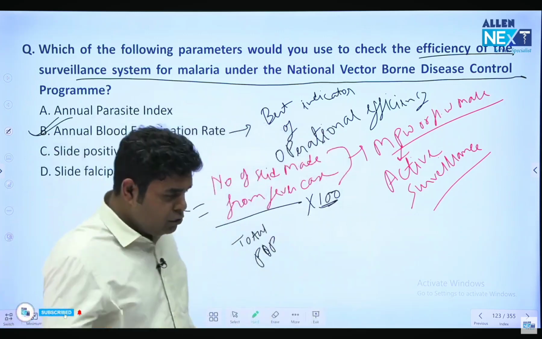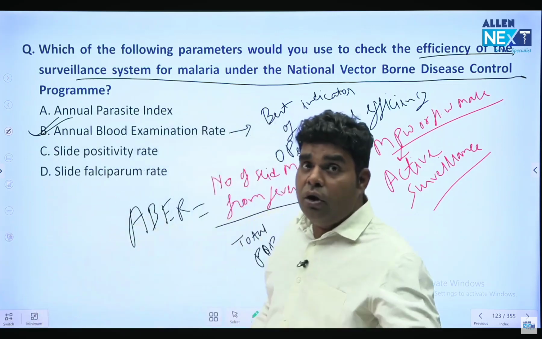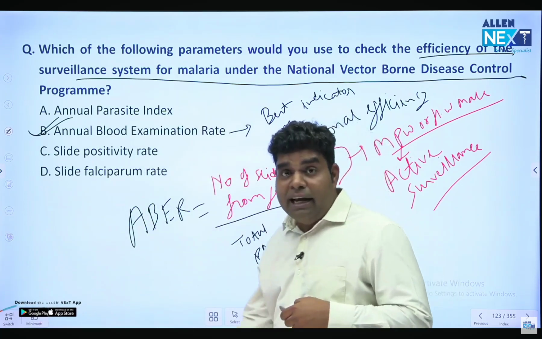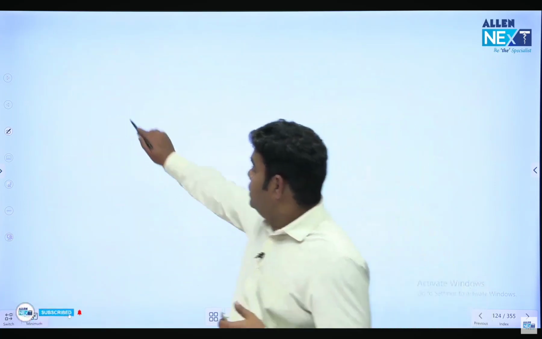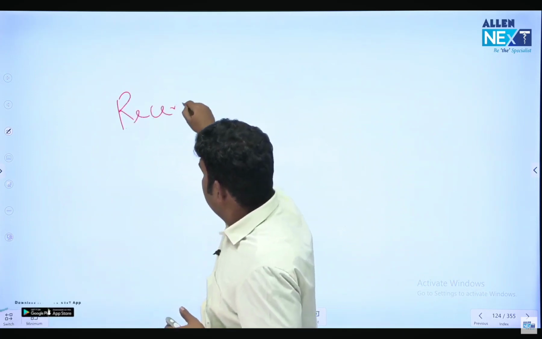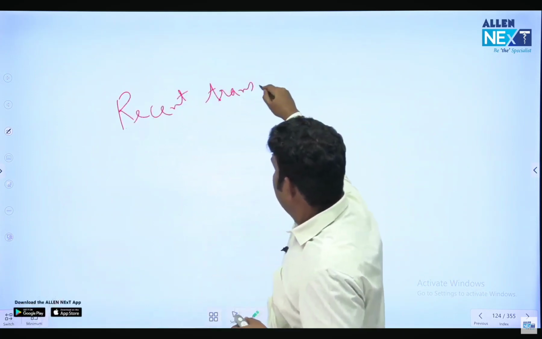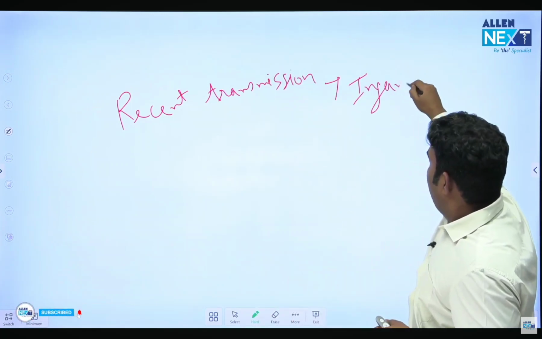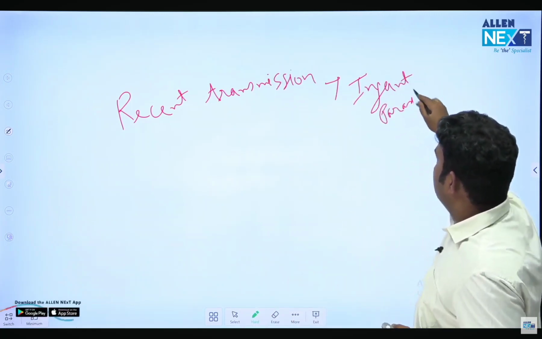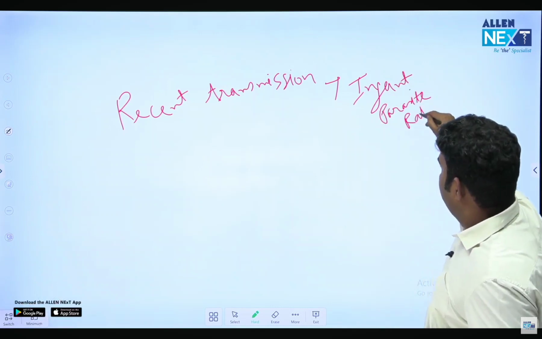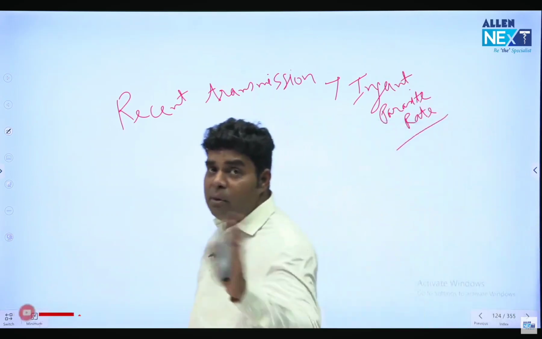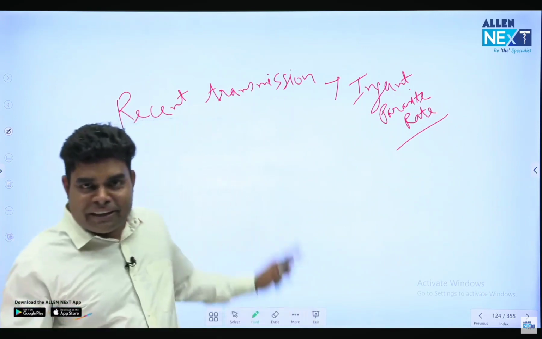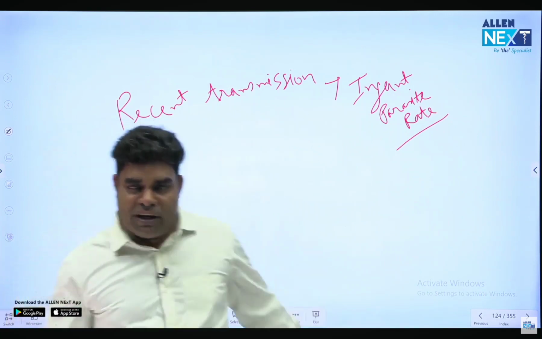Okay. Now one last question here. Which of the following indicator tell about recent transmission of malaria? Whether malaria is recently transmitted or not. So recent transmission is detected by infant parasite rate. देखो भाई, अगर 1 साल से छोटे बच्चों के खून में मलेरिया का पैरासाइट है, तो इसका मतलब पिछले ही साल में मलेरिया फैला है. If less than 1 year have malaria parasite, it means malaria is recently transmitted. So that's why infant parasite rate tell about recent transmission.